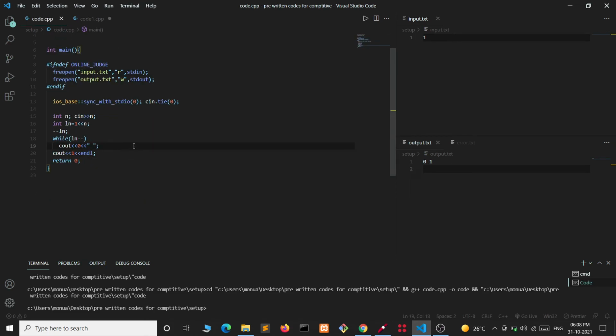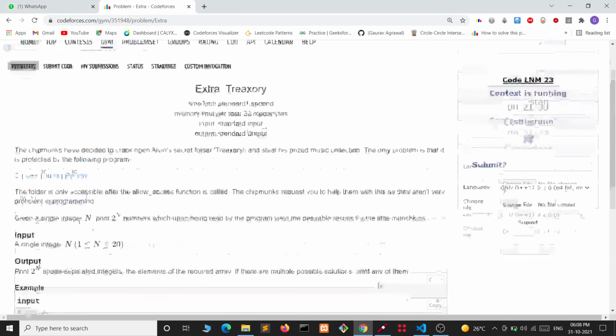So we will first print 2 to the power n minus 1 zeros, and at last we will print a 1. So that's what we are doing. This is 2 to the power n, and we are reducing it by 1, and then we are printing 2^n minus 1 zeros, and after that we are printing 1. That's it. Thanks for watching.